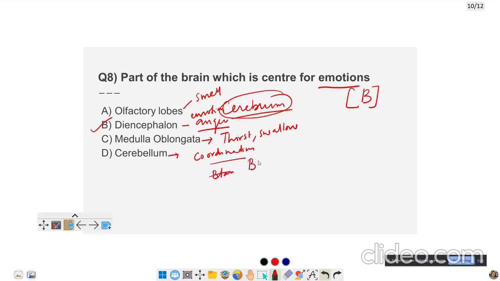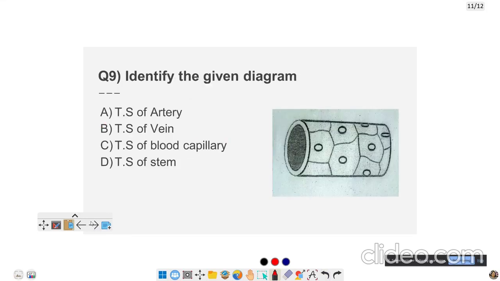All the organs, how they are. For example, if you are walking, are you walking straight? Are you walking back? All this is found out with the help of the cerebellum. So the correct answer here is diencephalon. Why? Because they have not given the cerebrum. But cerebrum actually is the center for the emotions, whereas diencephalon shows only very few concepts of anger, of emotions, that is the anger, the sexual characters, all these things are shown by the diencephalon. Let us come to the next question.